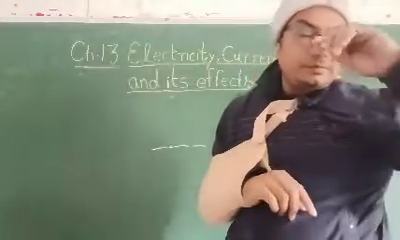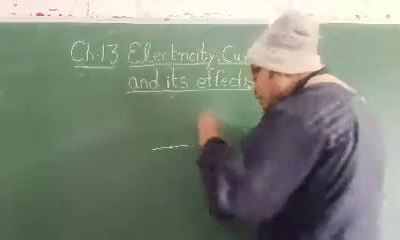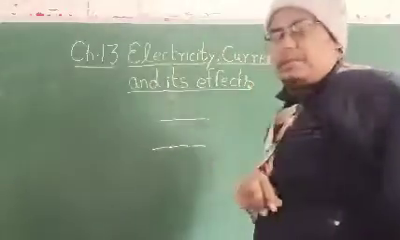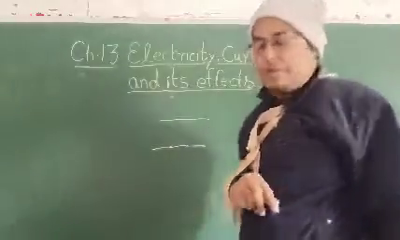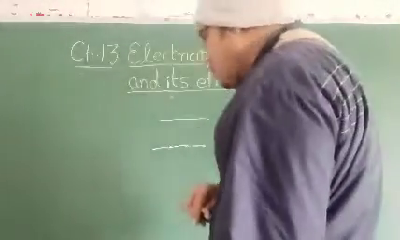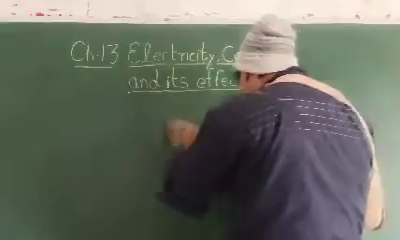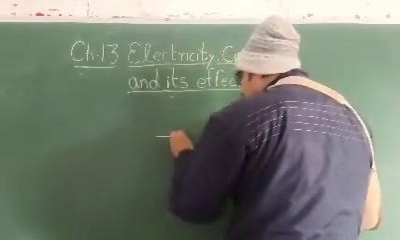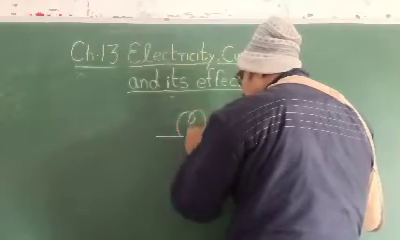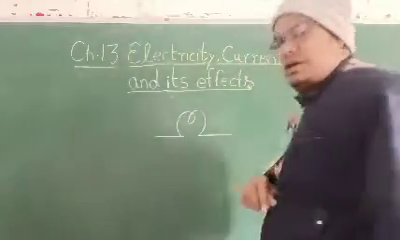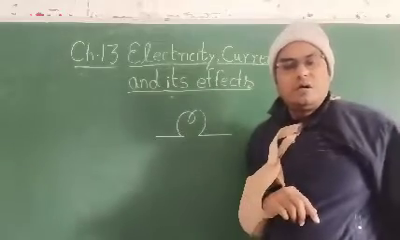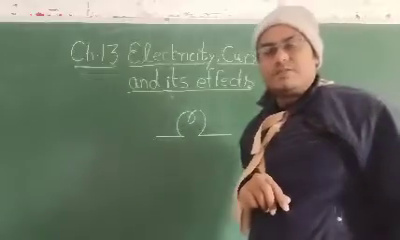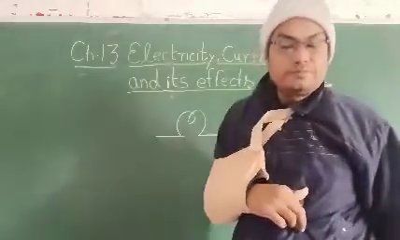Next, student, if it is a normal plain line, then it is the symbol of a wire. If it is like this way, then this is the symbol of a bulb. Okay, this is the symbol of a bulb. The symbol of an electric cell I have already told you.